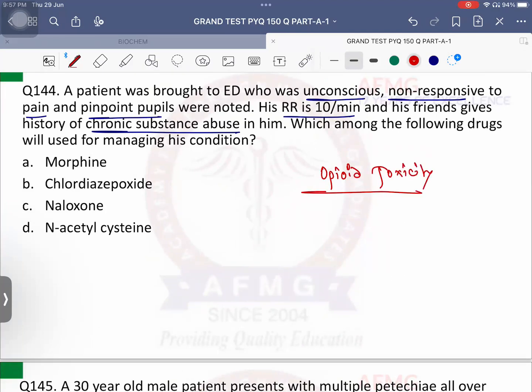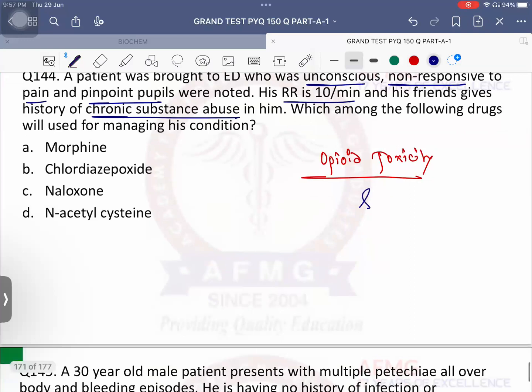It is a case of opioid toxicity. Usually opioids like morphine, heroin, anything, they cause classical features known as SACRUM. S stands for sedation, so the patient goes into sleep. A stands for analgesia or pain relief. C stands for constipation. R stands for respiratory depression. That means the respiratory rate goes down. U stands for euphoria, becoming happy without any reason. M stands for miosis usually. Pinpoint pupils. So these are the classical features of opioid toxicity.